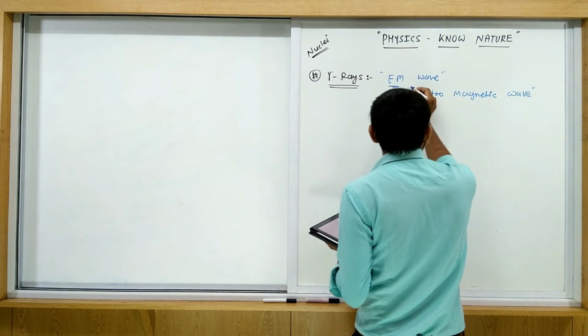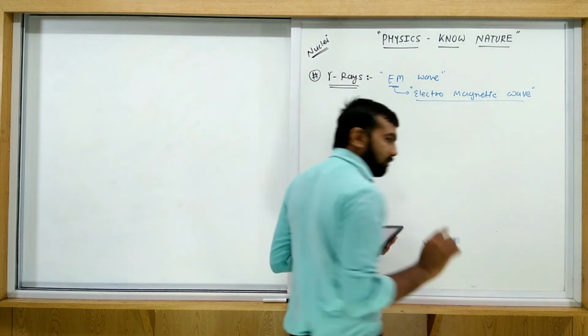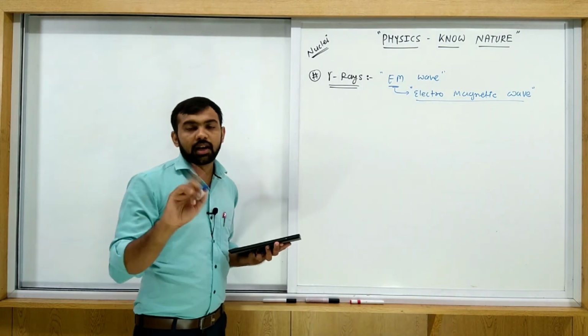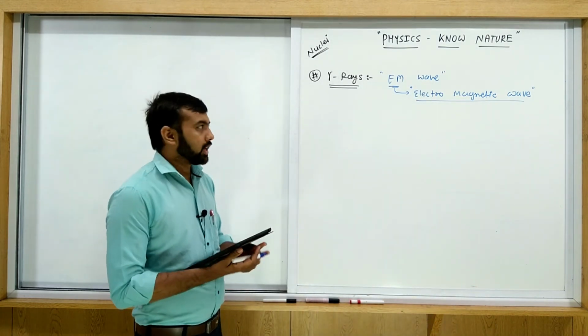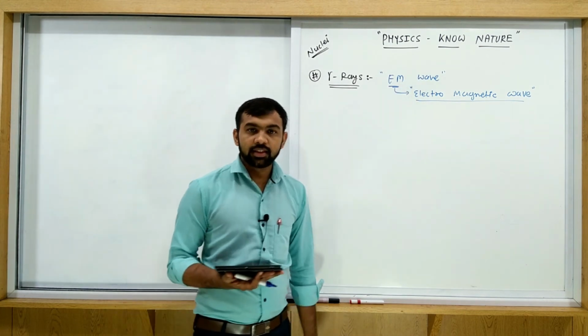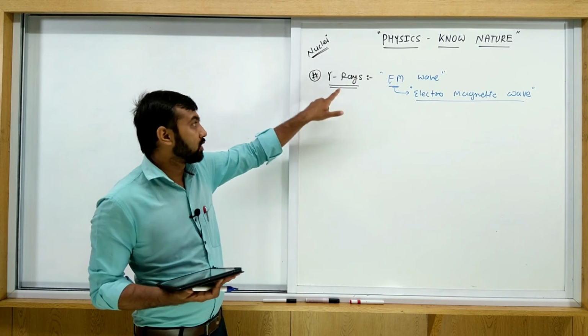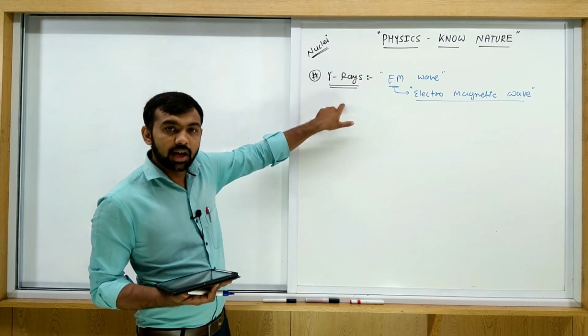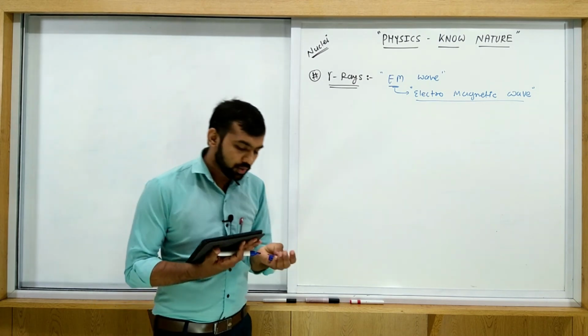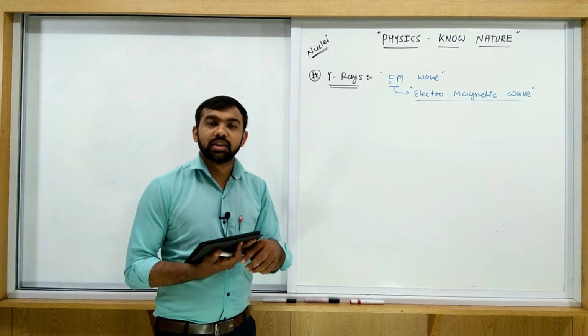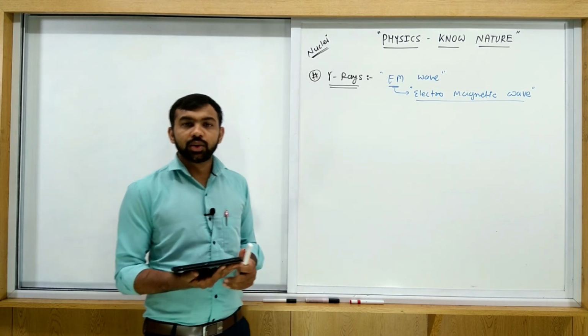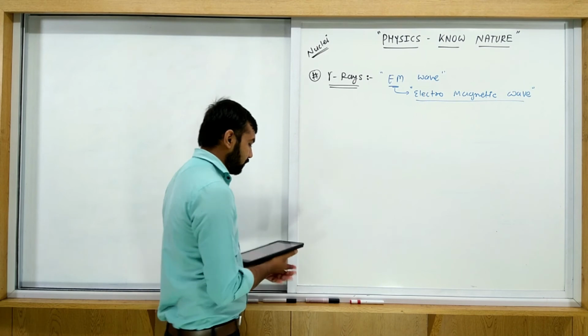Alpha and beta are both particles, but gamma rays is not a particle. Gamma rays is an EM wave, and as we studied in the theory session, gamma rays is produced in this gamma decay. Gamma rays come out due to the transition inside the nucleus.